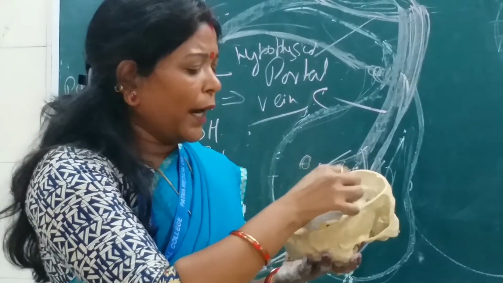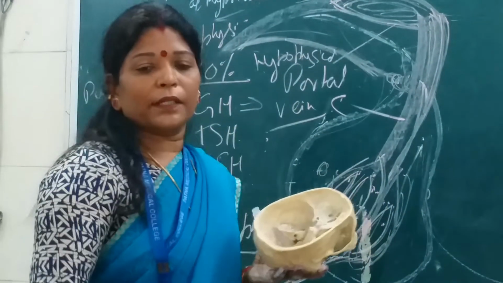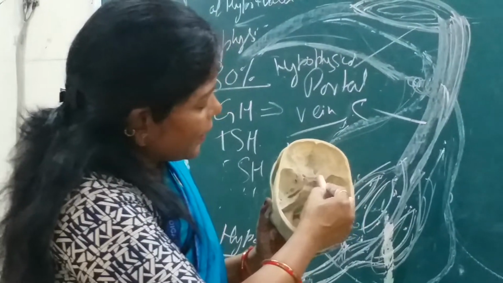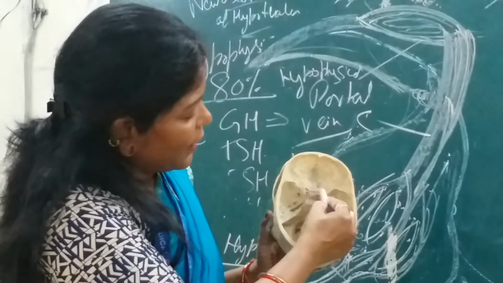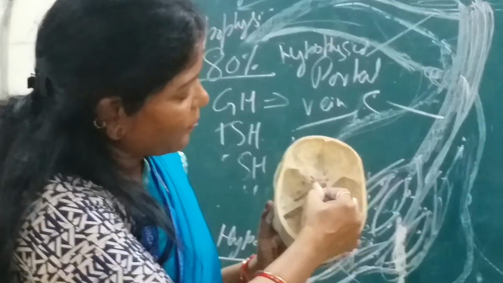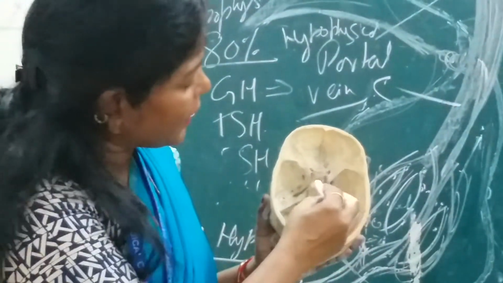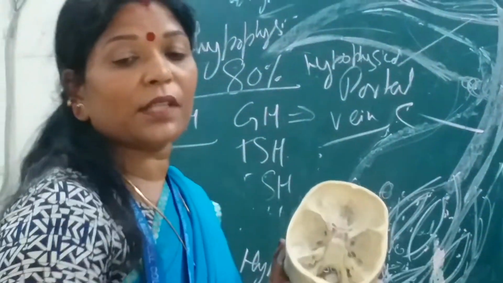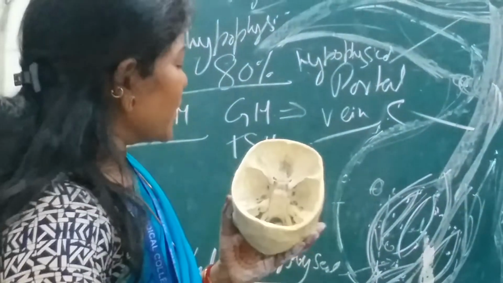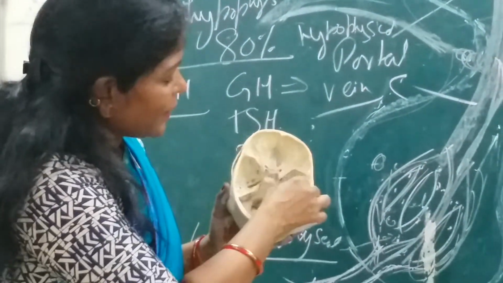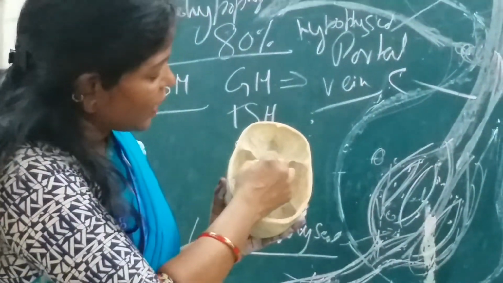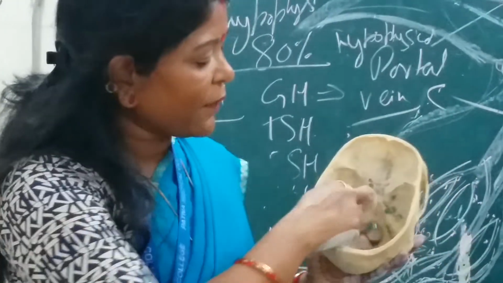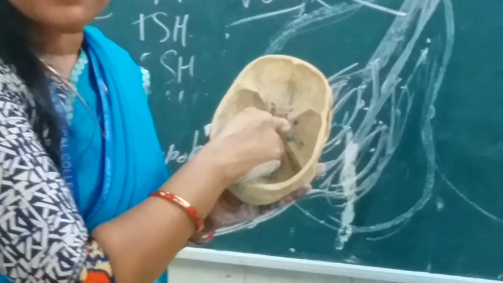Also anteriorly above there is the optic chiasma, because here you see there is the optic canal, optic foramen, through which the optic nerve passes and forms the optic chiasma here. So anterior and above, it is the optic chiasma. Laterally, on either side, is a very important structure, the cavernous sinus with its content.